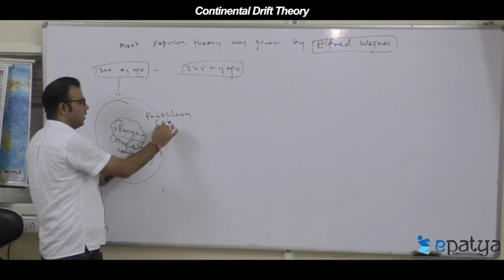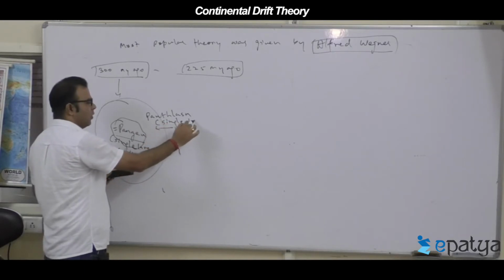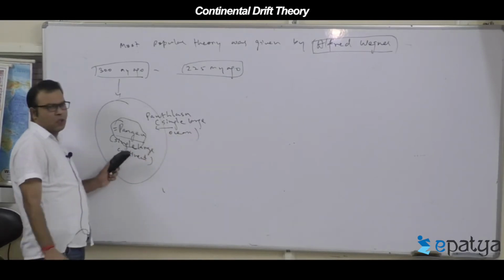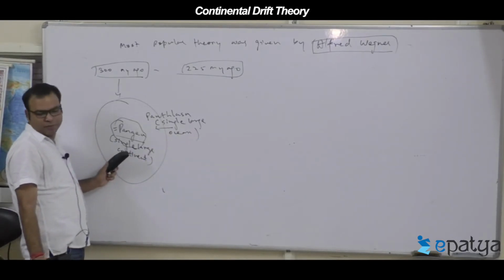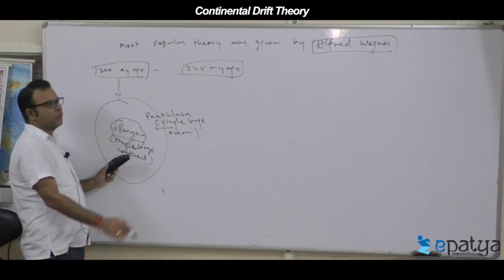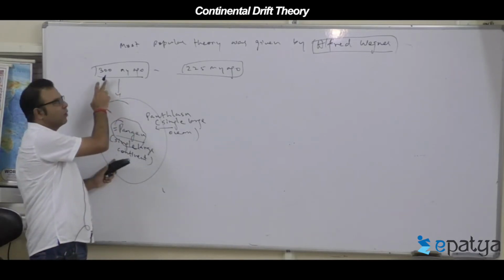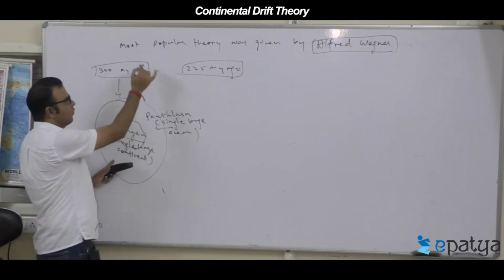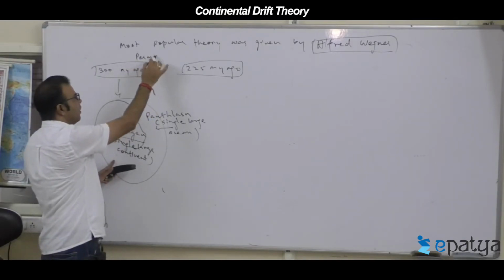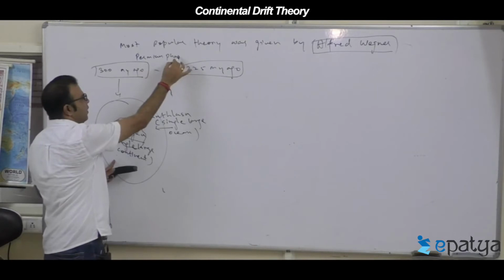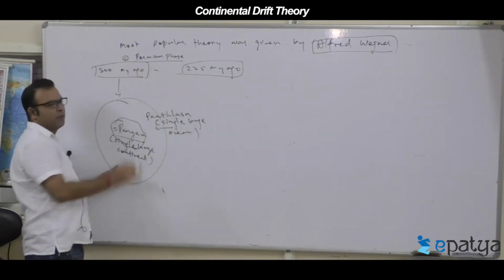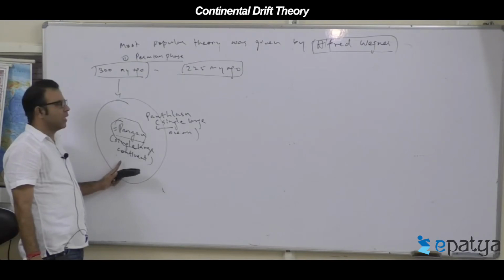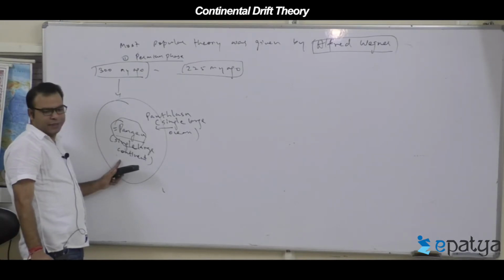Panthalassa is nothing but a single large water body or ocean. This period is between 300 to 225 million years ago. That phase is called the Permian phase. Geological timing is called the Permian phase.